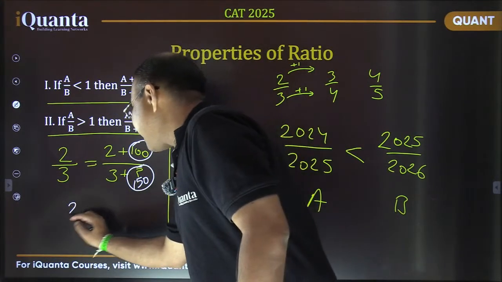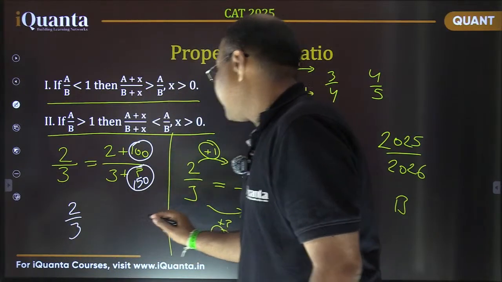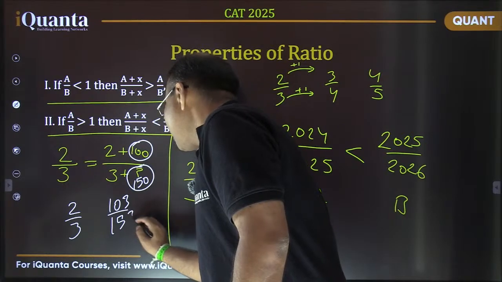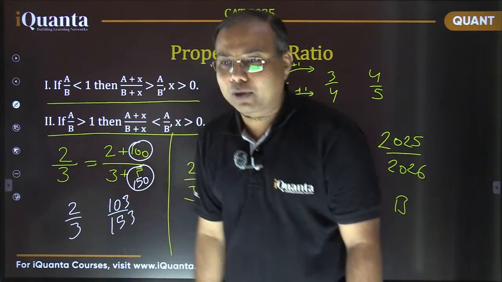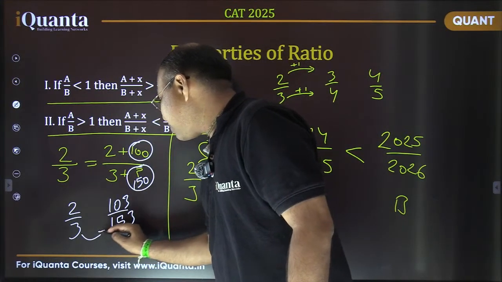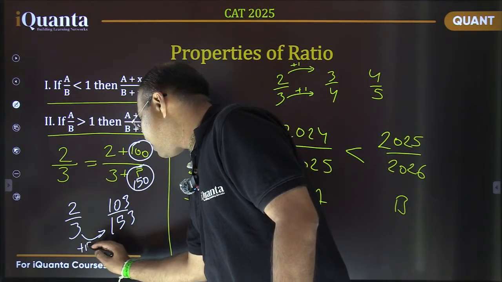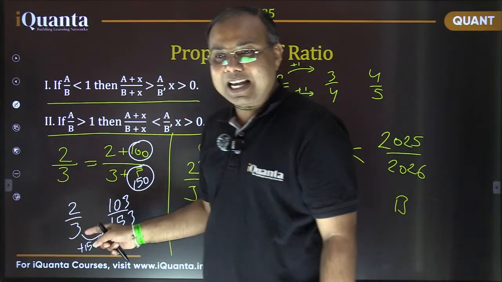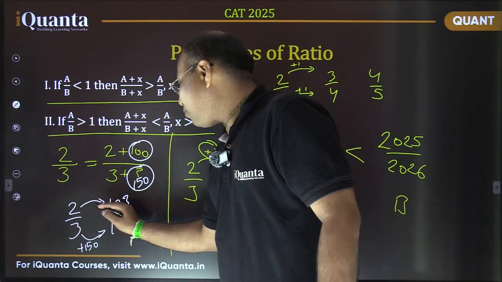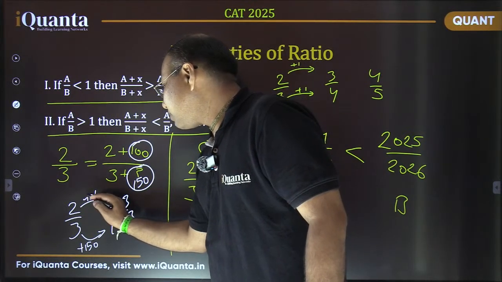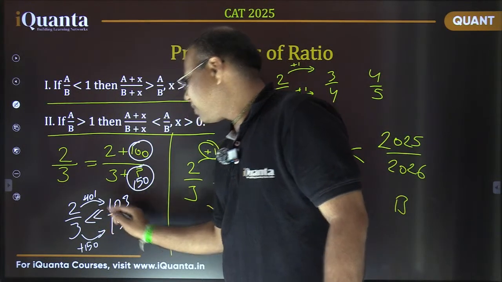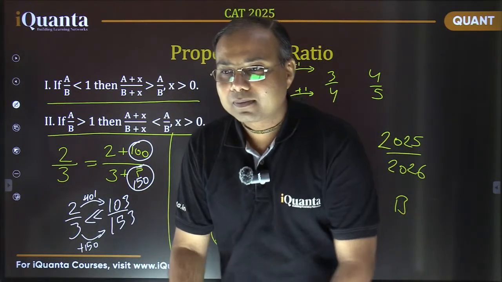So my question basically is 2 by 3, and here let's say it is 103 upon 153. I need to compare which of the fractions is more. Obviously this new fraction is more. Why? Because the two fractions would have been the same if the numerator was increasing by 100, but this value is increasing by 101 now. So clearly this new fraction is greater than the earlier one. Is it fine?